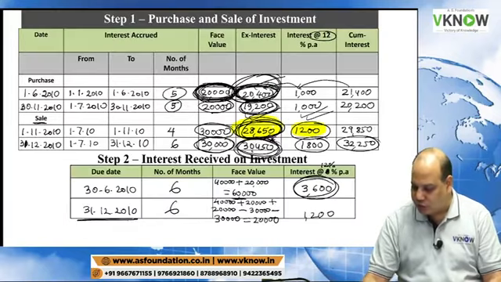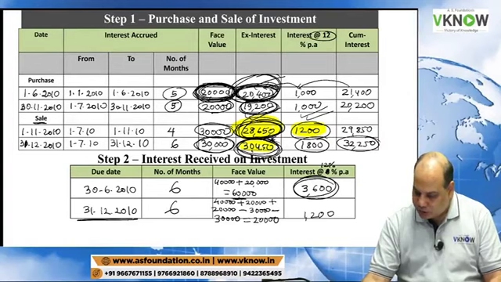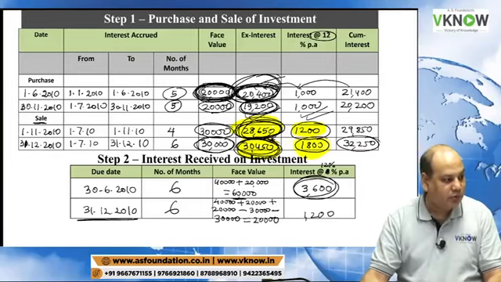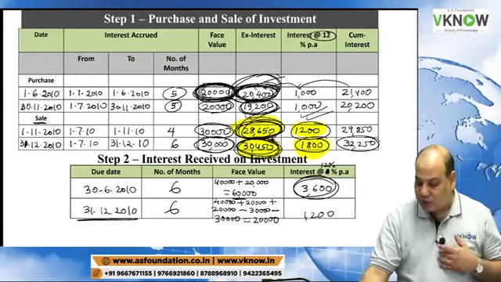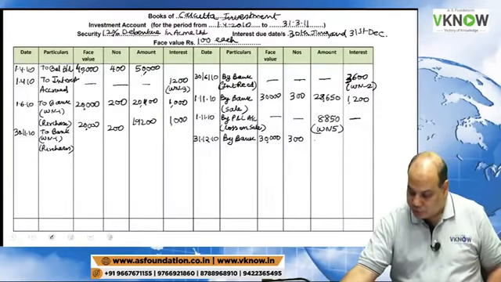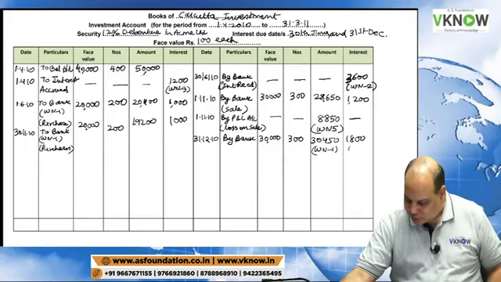Let us go to working note number 1 again on the screen. 30,450 is the ex interest selling price and 1800 is the interest amount. So we write down 30450 and 1800, and in brackets working note 1.